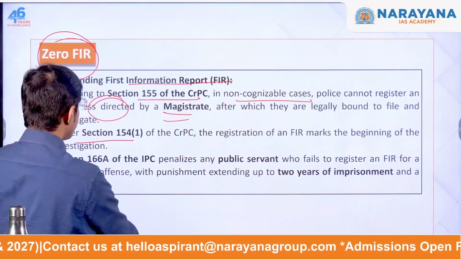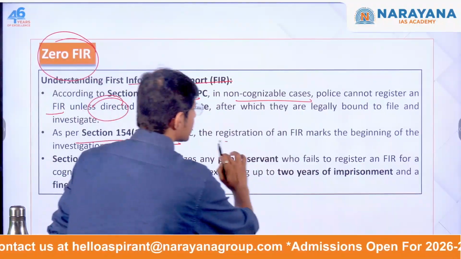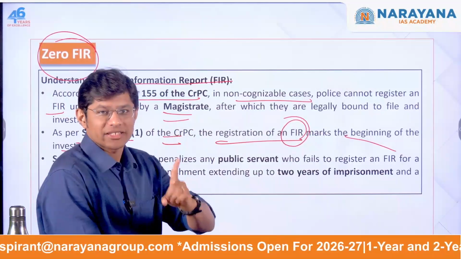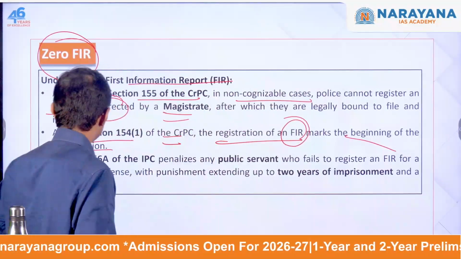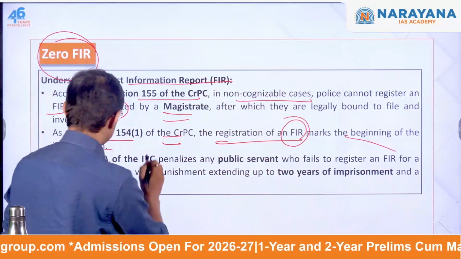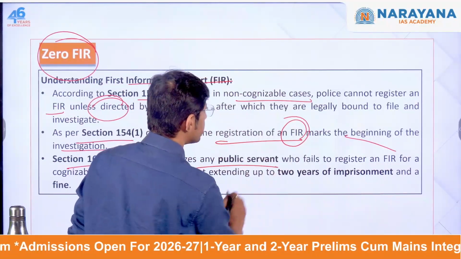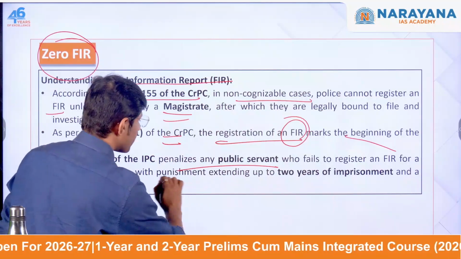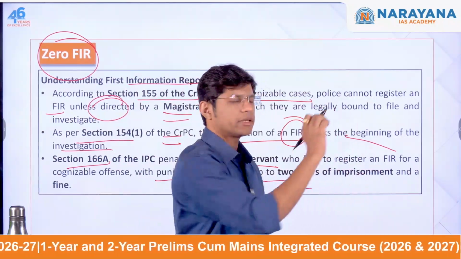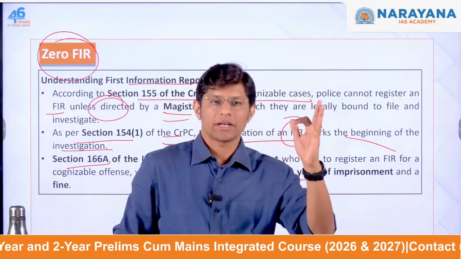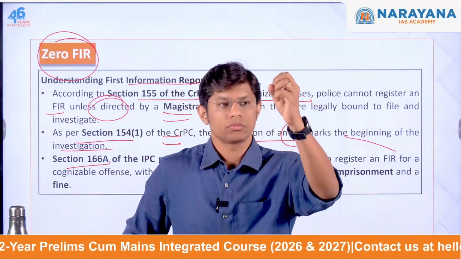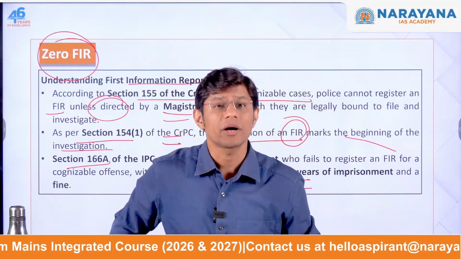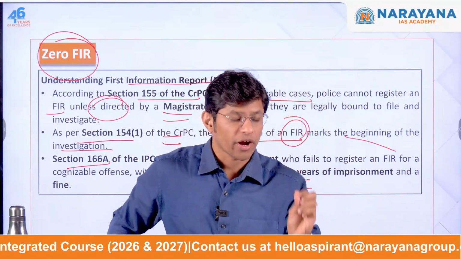As per Section 154 of the CrPC, the registration of an FIR marks the beginning of the investigation. Only once the FIR is issued does the investigation begin. And as per Section 166, any public servant who fails to register an FIR will be punished with 2 years of imprisonment. Which means whenever a crime takes place, you go to the police station, you file a written complaint. This is an FIR. It is duty bound for the police officer to file the FIR.